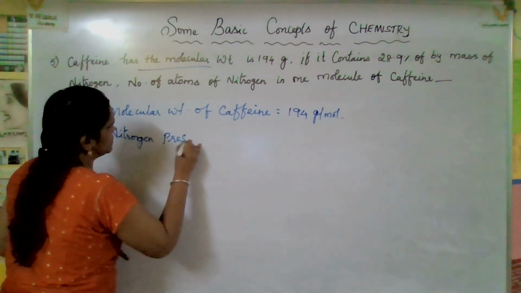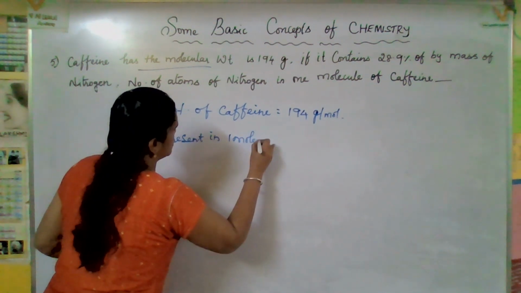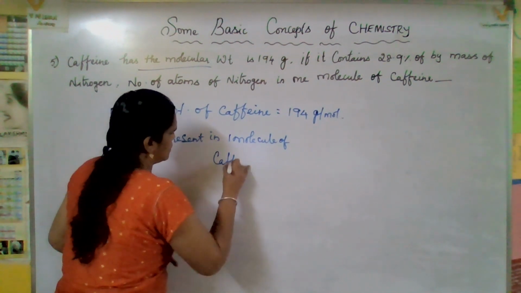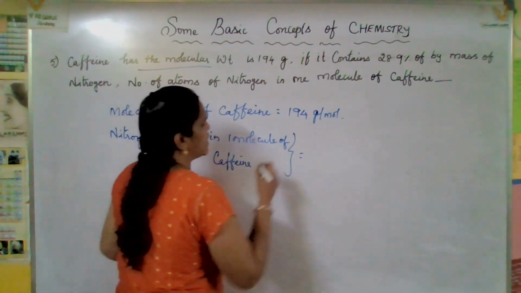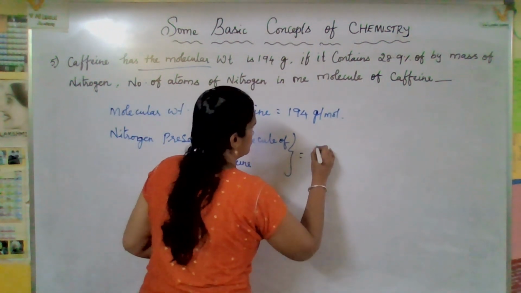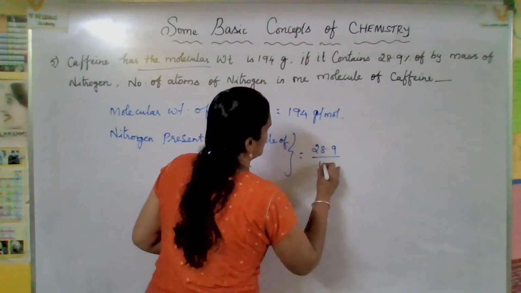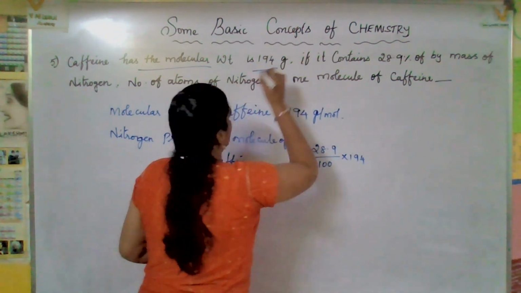Now, nitrogen present in one molecule of caffeine. How much is it? Here, the percentage they have given, no? So, 28.9 divided by 100 into 194. Right.